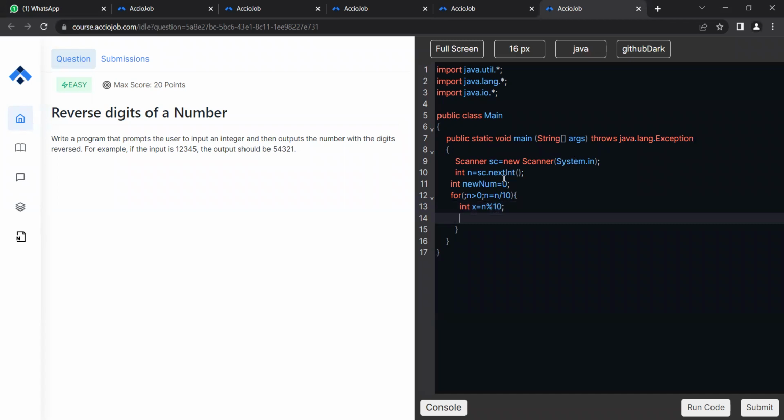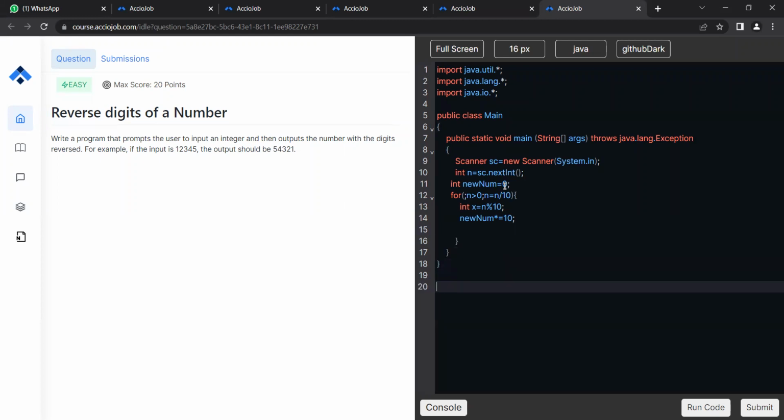Now I need to shift this value once, basically multiply newNumber by 10, so that I create a valid space for the new digit. newNumber star equals 10, which is newNumber is equal to newNumber times 10. This is shorthand for multiplication, like how I showed you for the summation. Now we shifted the value once. What does the shift mean? I will be explaining this first.